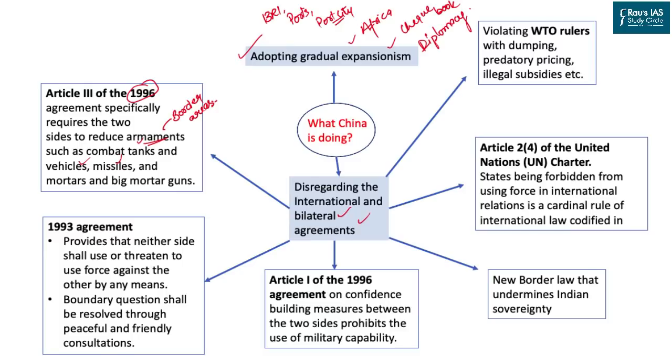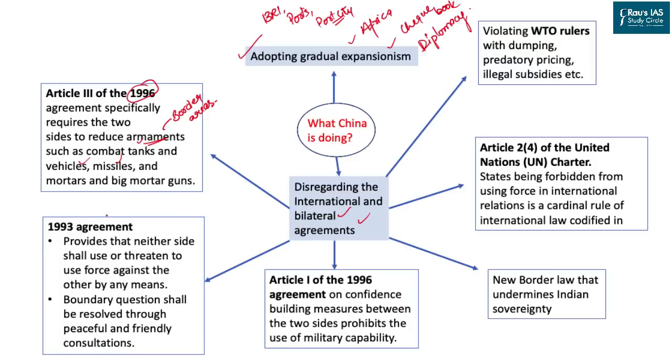But you must be well aware that over the past decade China is seen to be increasing infrastructure, the presence of its army personnel as well as defense equipment such as armaments, tanks, vehicles, missiles and others. This was seen in the Chumbi Valley. This was also seen in the recent clashes in Ladakh.